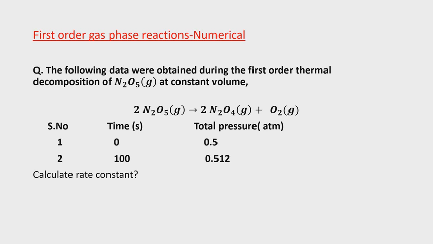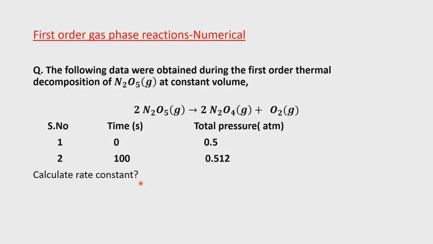So experiment number 1, this is the data at time 0. That means the reaction has not started at 0. Total pressure is 0.5 atmospheres. At a time of 100 seconds, total pressure is 0.512. Calculate the rate constant. This is the question given to you. So finally, we are supposed to calculate the rate constant.